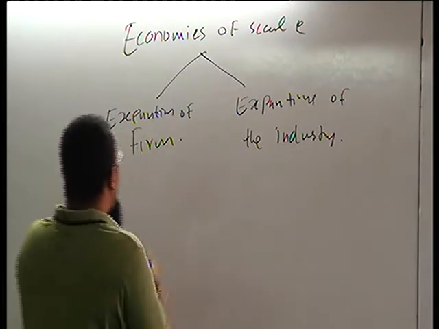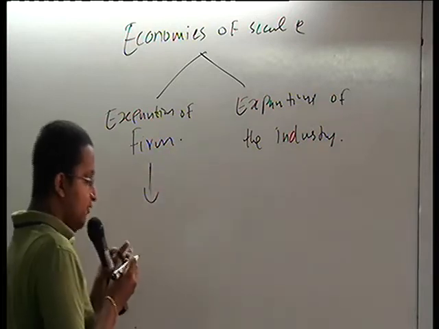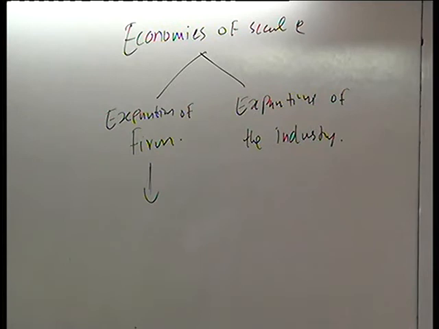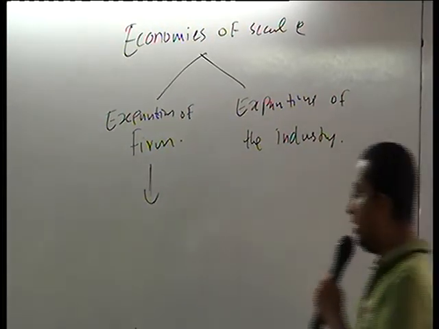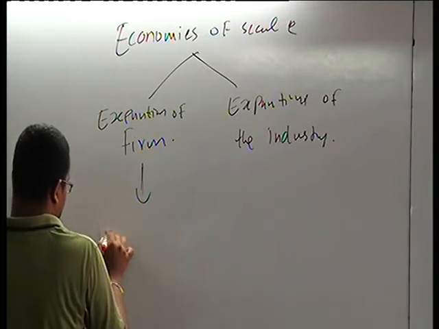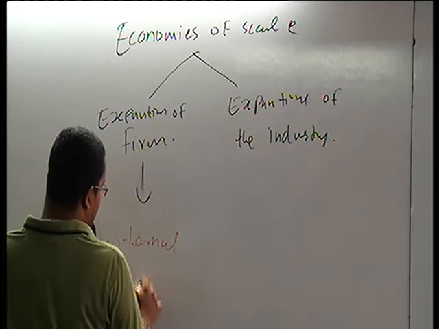Right? So, expansion of the firm we called internal economies of scale.